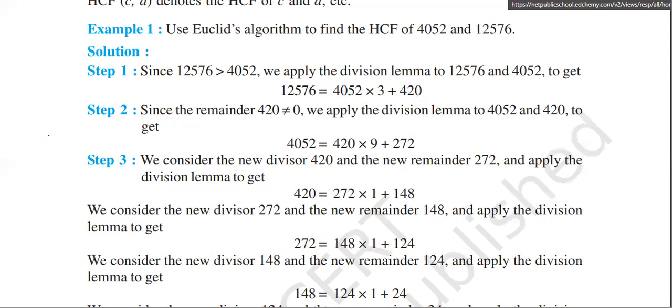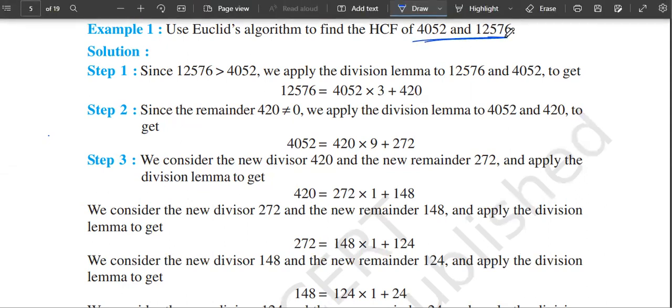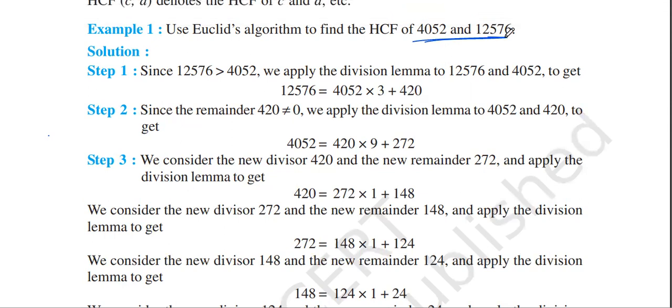Okay. So use Euclid's algorithm to find HCF of these two. We know 12576 is greater than 4052. So by applying division lemma for this, we get 12576 can be written as 4052 into 3 plus 420.